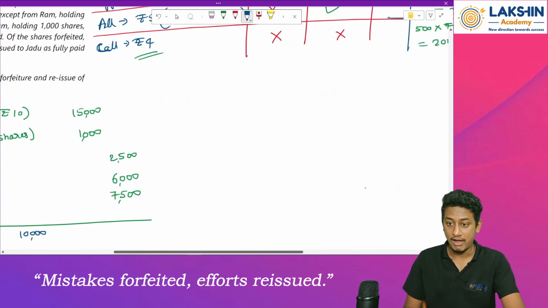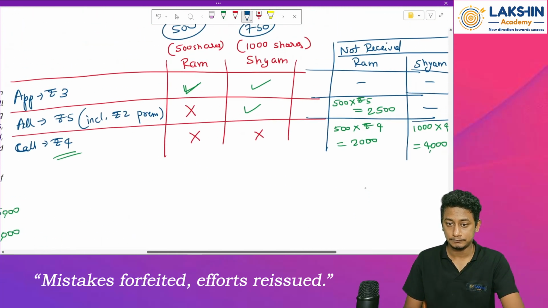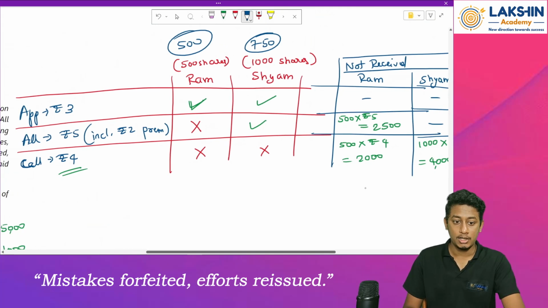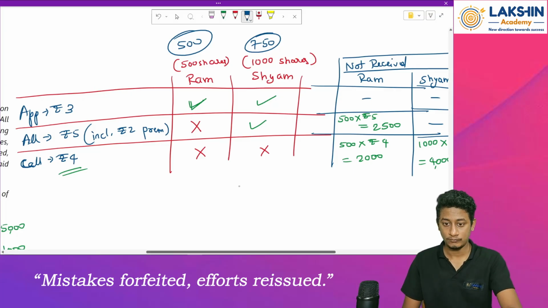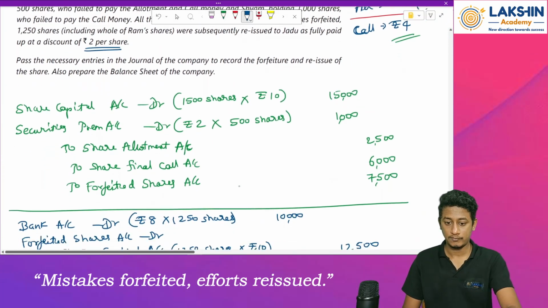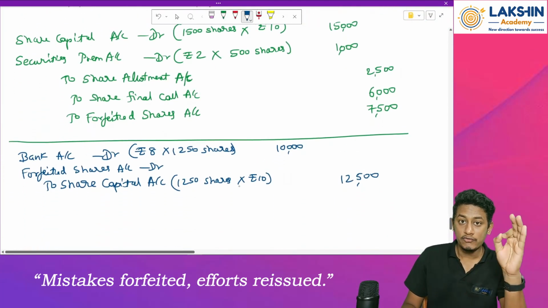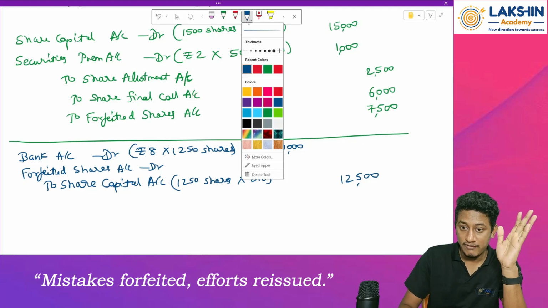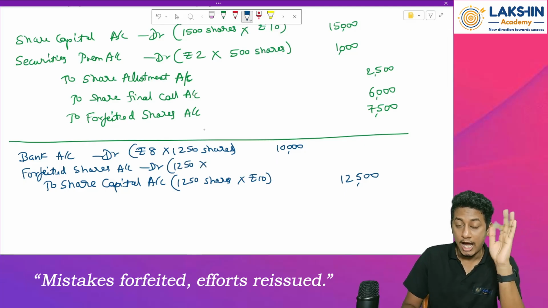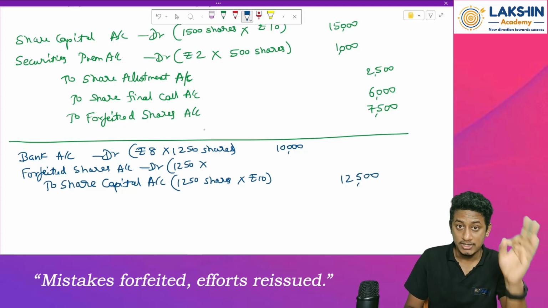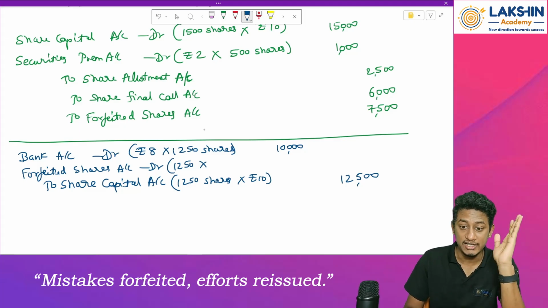Okay. Now have a look over here. How much is the loss on reissue? How will you find that out? By subtracting. How will you find the value of the loss? On 1250 shares, how much is the discount given? Rupees 2 per share. Why?